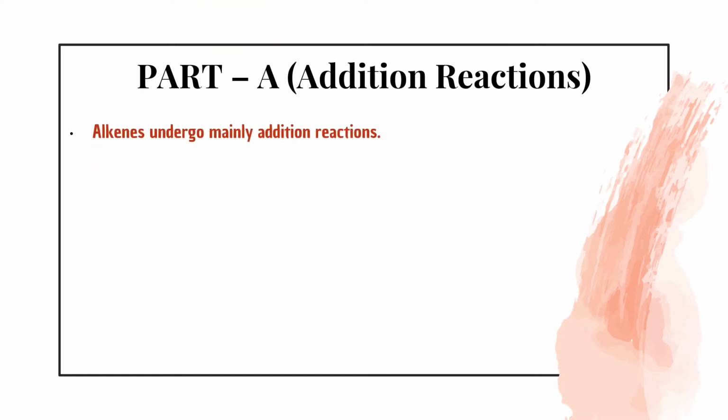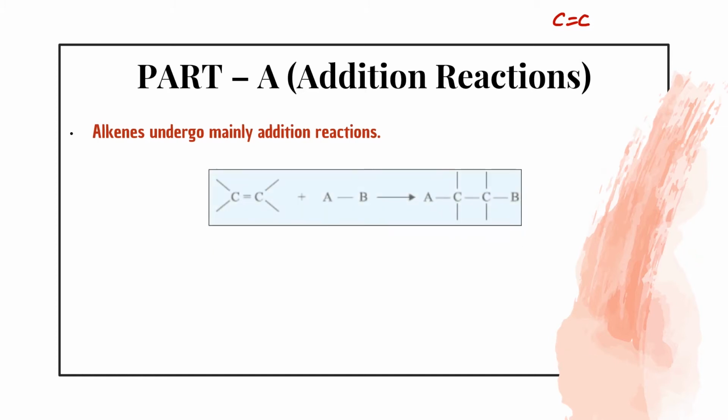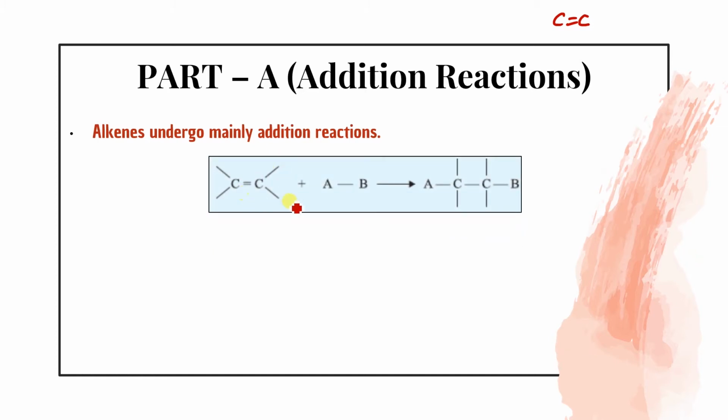Alkenes undergo mainly addition reaction. I have told you why, because there is unsaturation, that means a carbon-carbon double bond is there. So one bond can easily break to add something else without disturbing the previous structure. That's why addition reaction is possible. We can see that C double bond C is there, and A-B. So this bond will break, and it can undergo homolytic cleavage as well as heterolytic cleavage, okay? It depends on what groups are attached on this side.